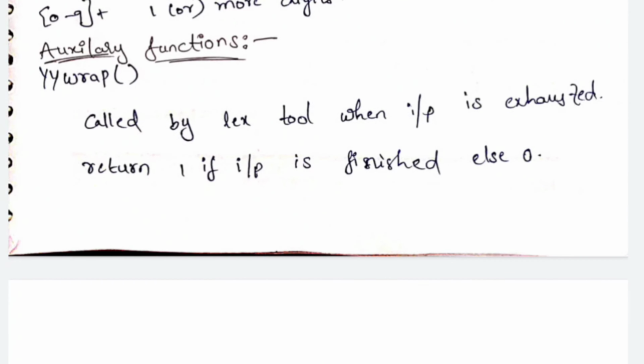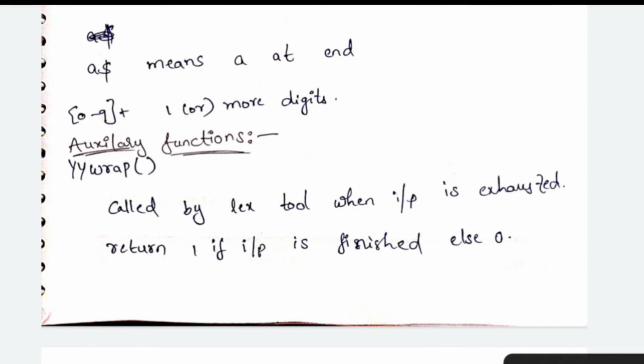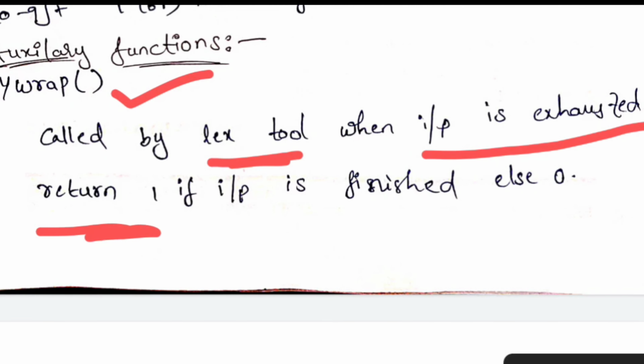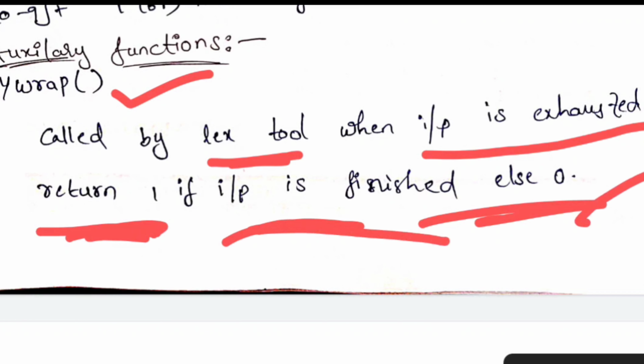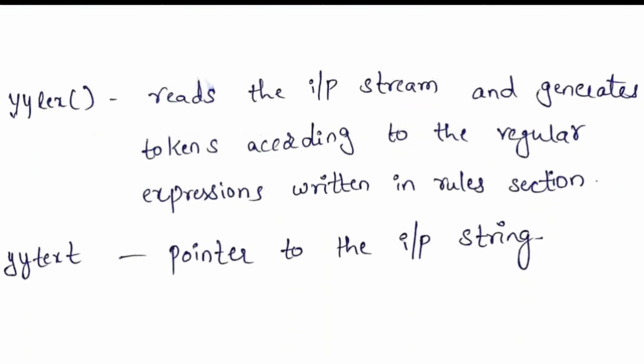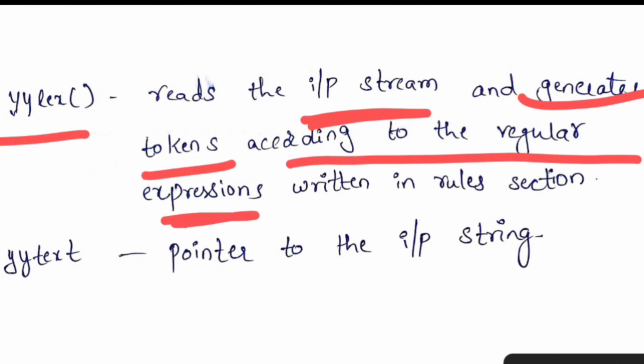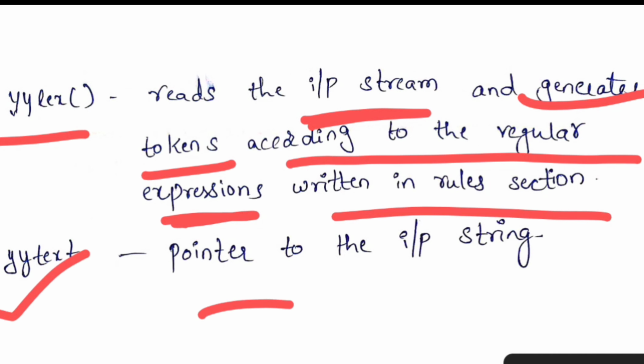Next you have the auxiliary functions. The yywrap function is called by the lex tool when the input is exhausted. If the input is finished it returns 1, otherwise it returns 0. The next function is yylex. It reads the input stream and generates the tokens according to the regular expressions written in the rules section. The next is yytext, which is a pointer to the input string.